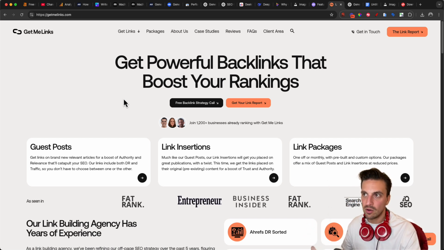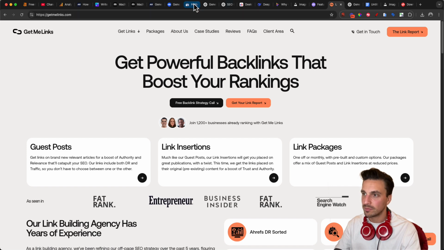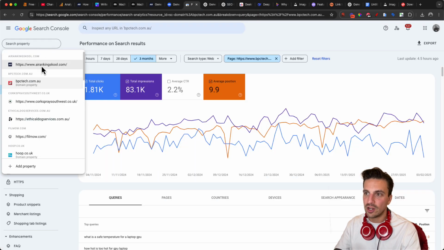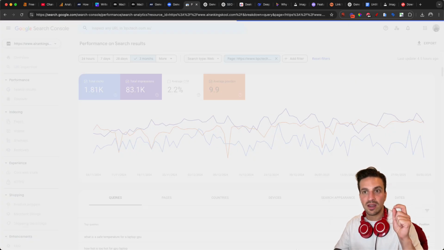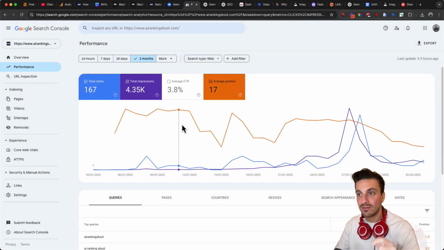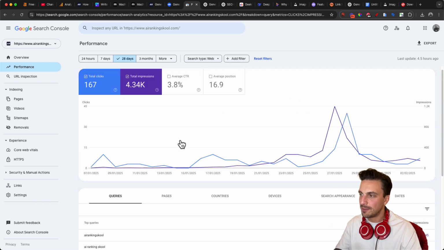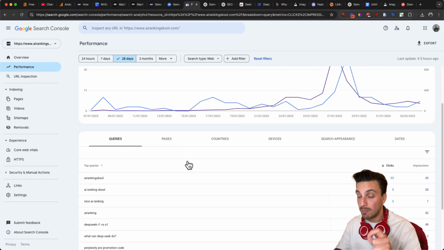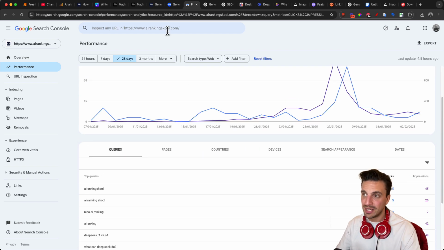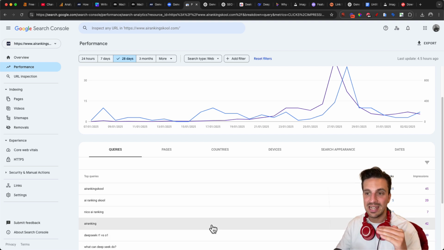Why does backlinking help as well? Not only from a domain authority perspective, but with a brand new website, it actually also increases the speed at which your content gets indexed, meaning found by Google. This is a brand new website, and every time I publish a blog post and submit it to Google Search Console, within 6 to 12 hours, I can see that that blog post is indexed.